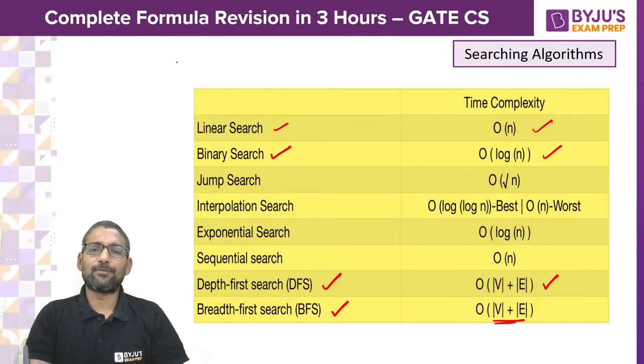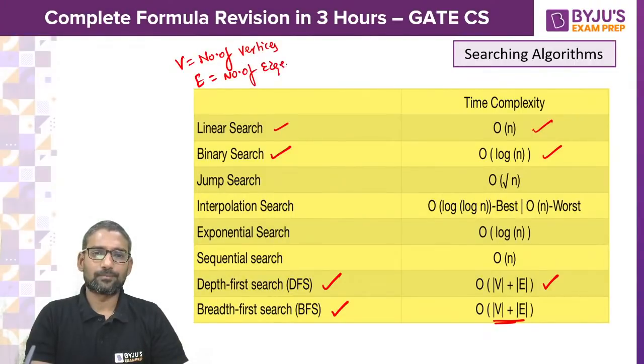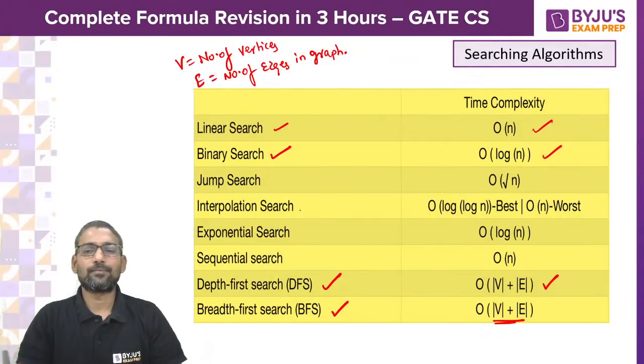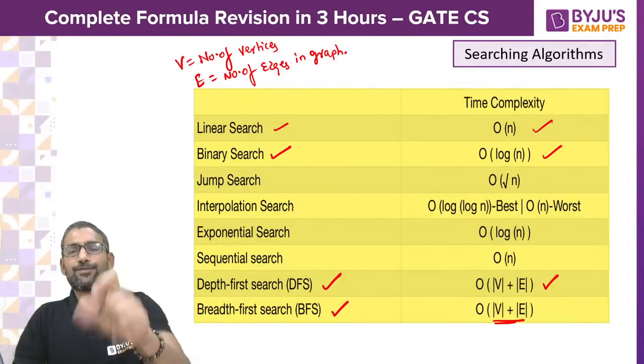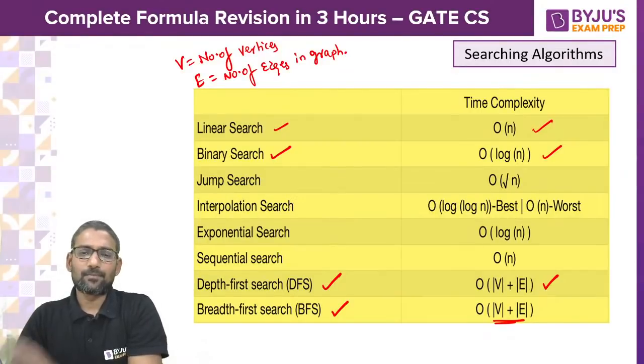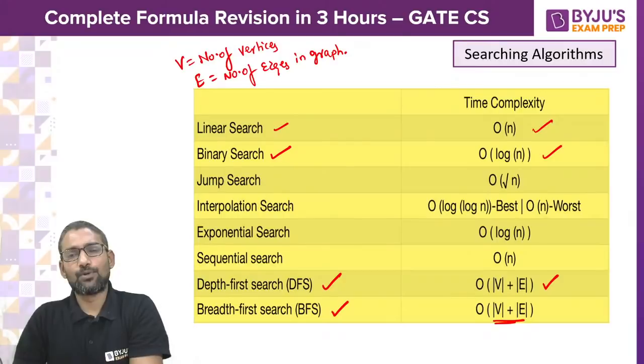V is the number of vertices and e is the number of edges in the graph. At least these 4 you have to focus on. Other time complexities though you don't learn, that's okay.